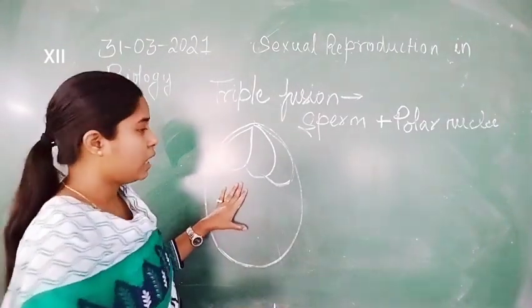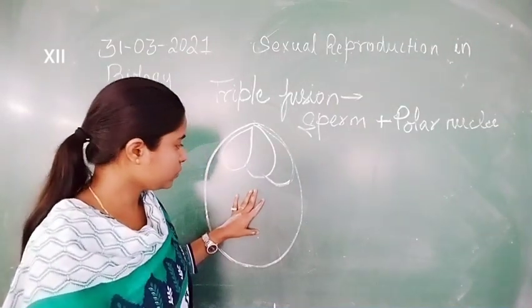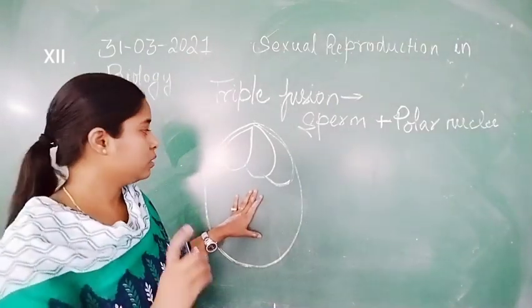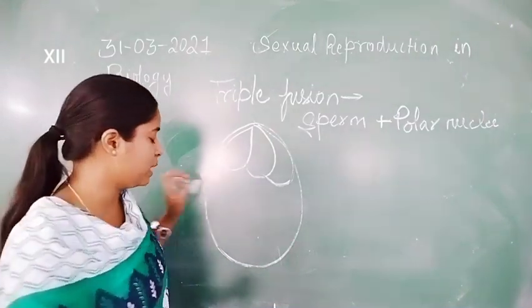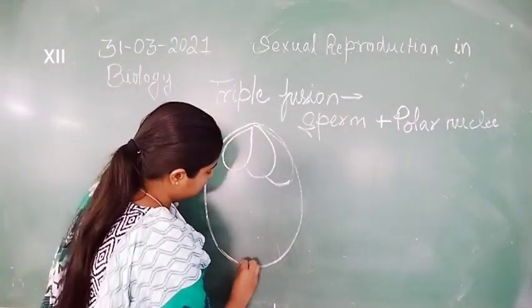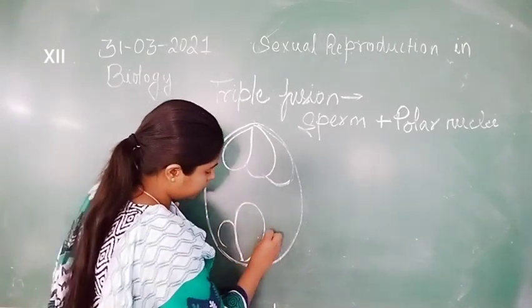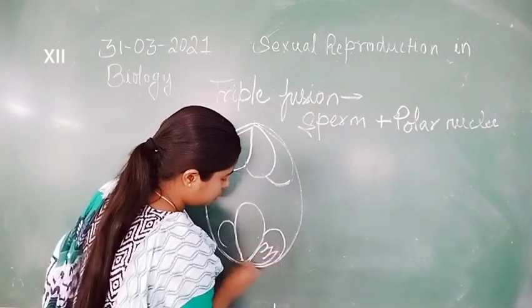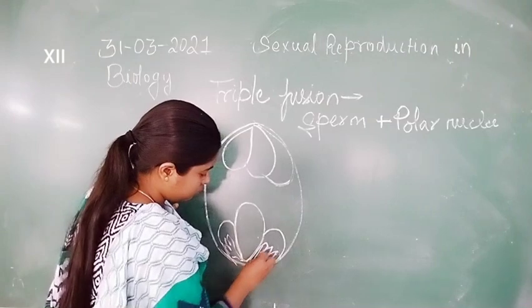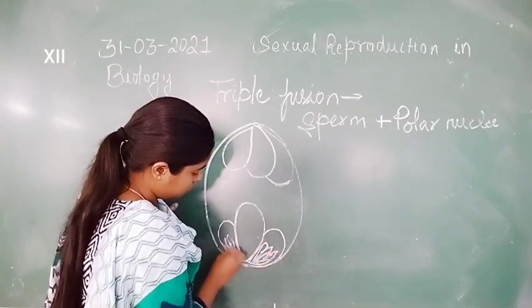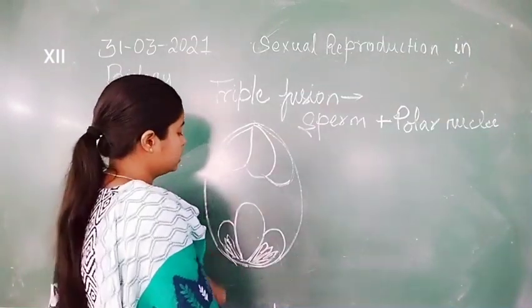The embryo sac of angiosperms is mainly a 7-celled, 8-nucleated structure. Here is the 7-celled, 8-nucleated structure.